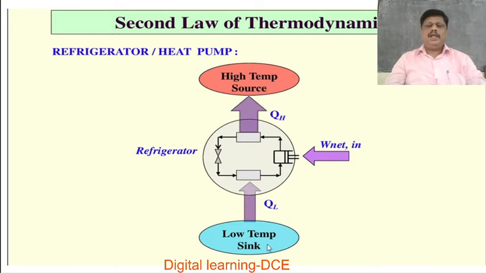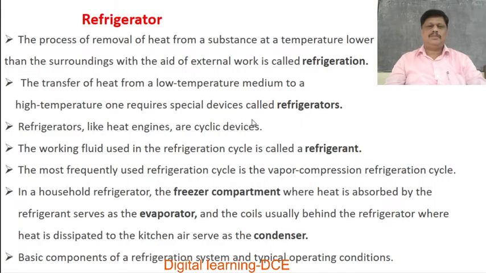So heat cannot transfer from sink to the source, or from cold body to hot body, without doing some external work on the working substance. By doing external work on the working substance, that is by an external agency, we can transfer heat from a low temperature region to a high temperature region, that is from sink to the source.